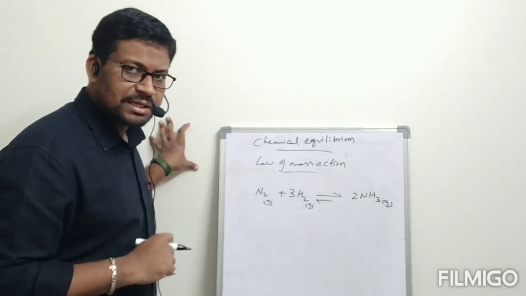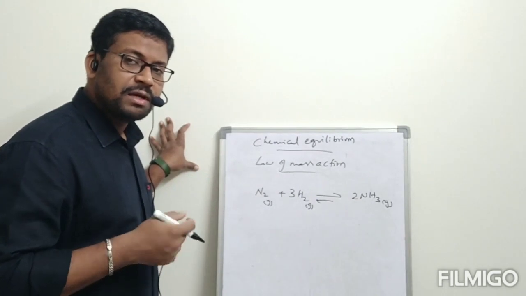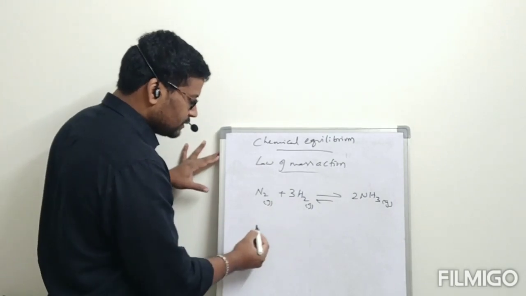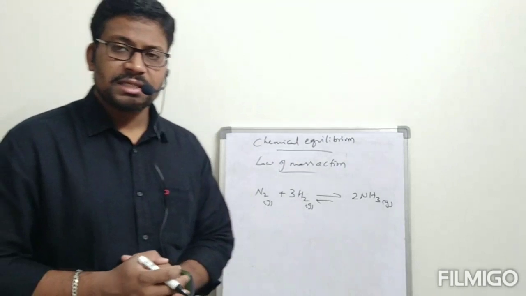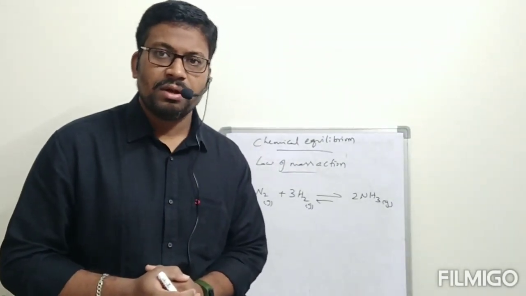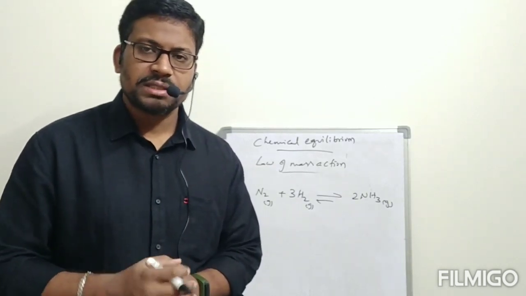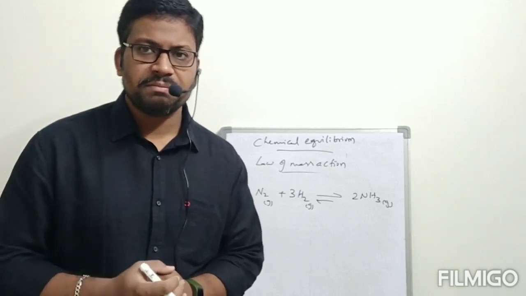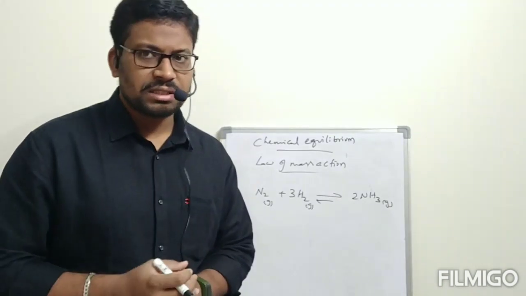When all reactants and products are in gaseous state, instead of concentration we can go through pressure also. That's why, when the reaction is expressed in total gaseous reactants and products, we can take Kc value as well as Kp, because gases can be expressed in concentration as easily as in pressure. That is why for this reaction itself we can take concentration also.